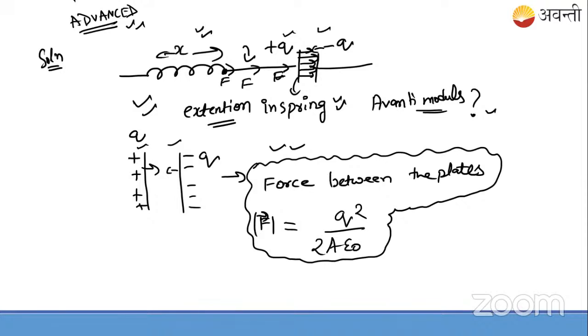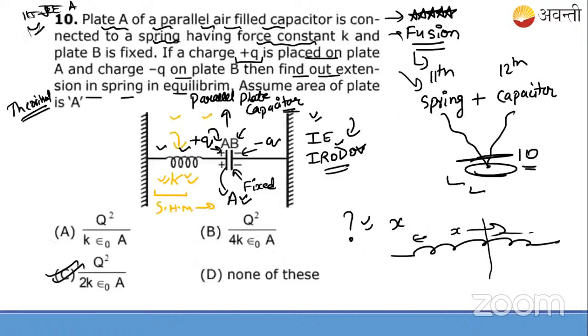I hope it's clear. Please reply in the chat box. So the answer is this: sorry, extension comes out to be Q square by 2K epsilon naught A. Please reply in the chat box if this thing is clear so we can proceed next.